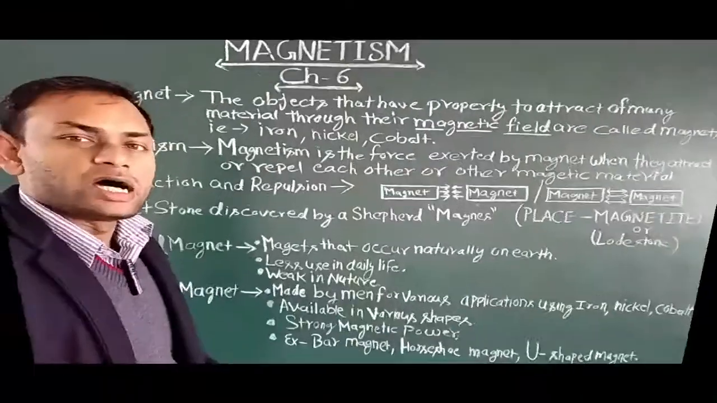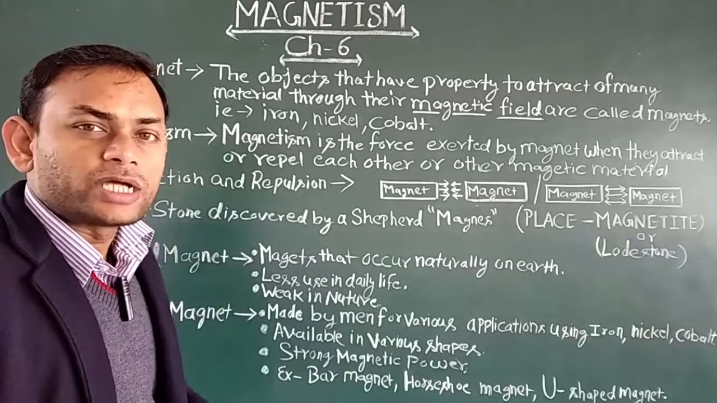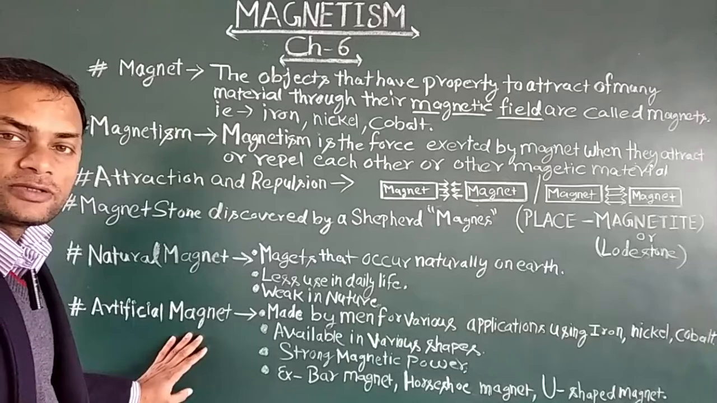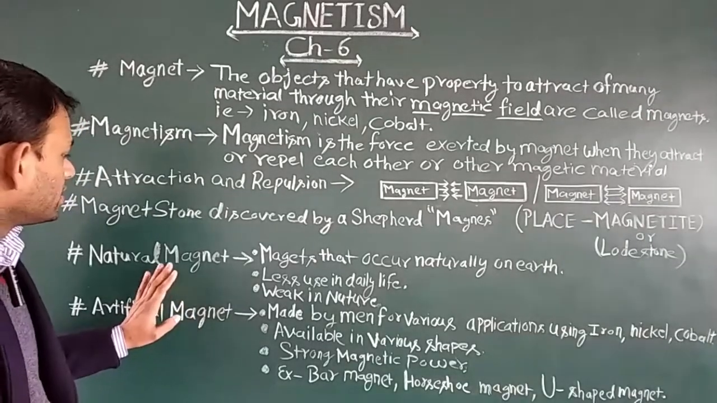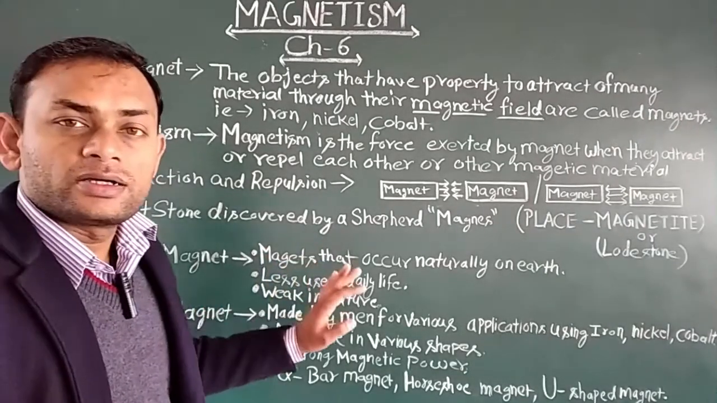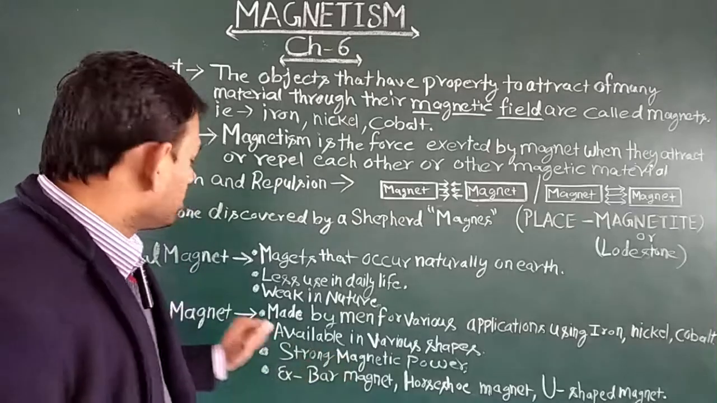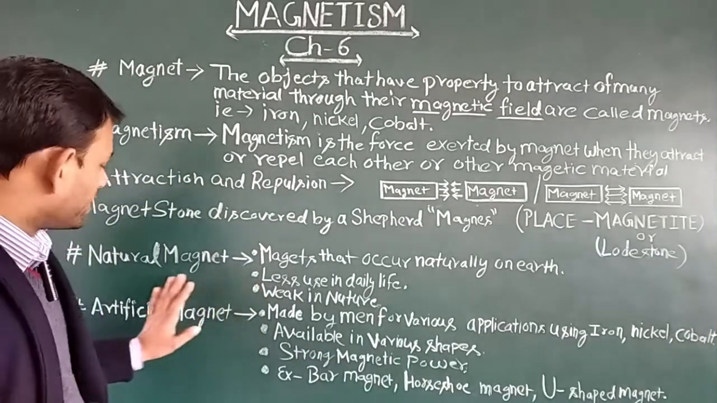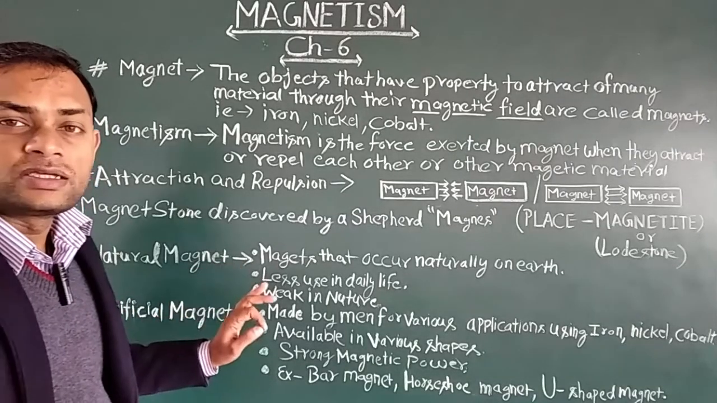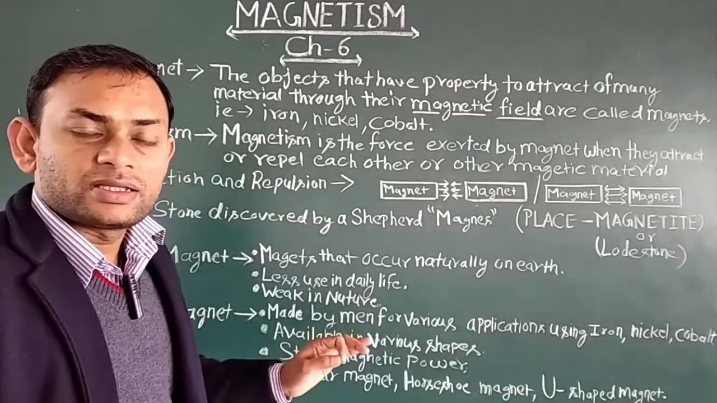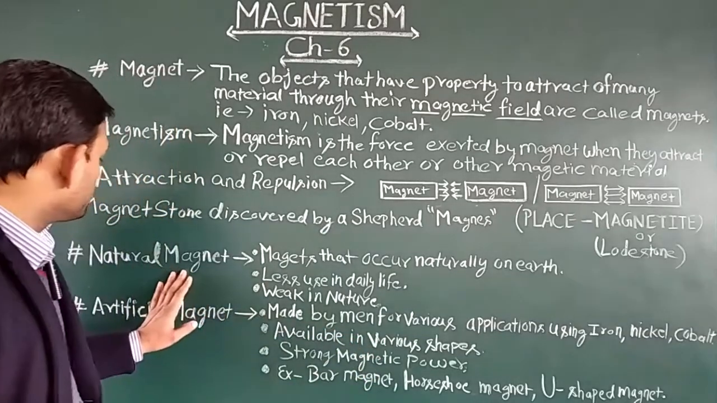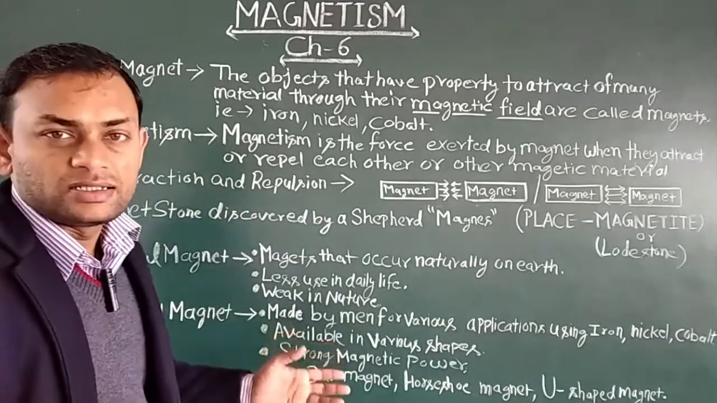Now, the types of magnets. There are two types of magnets: natural magnets and artificial magnets. What are natural magnets? Magnets that occur naturally on the earth are called natural magnets. Natural magnets are very weak in nature, meaning their attraction and repulsion power is very weak, and the use of natural magnets in daily life is very little.